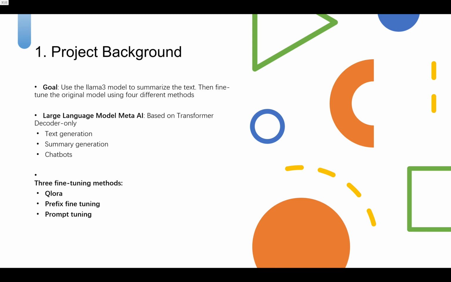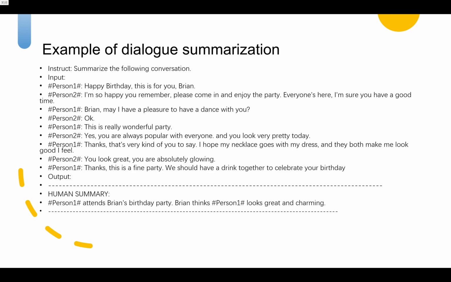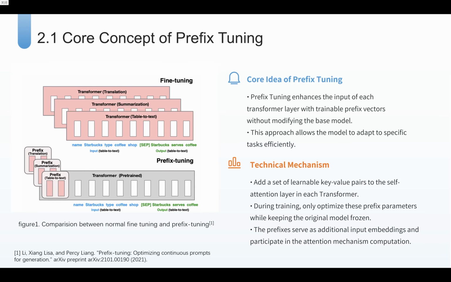The 3 fine-tuning methods used in this project are QLoRa, prefix fine-tuning, and prompt tuning. These fine-tuning methods are very commonly used methods. They can save resources and generalize the model. This is an example of a text summary. The text summarization task will be as follows: input some dialogues and finally output a sentence or paragraph summarizing the whole content. In the next part, we will introduce some basic technique ideas of our fine-tuning methods.